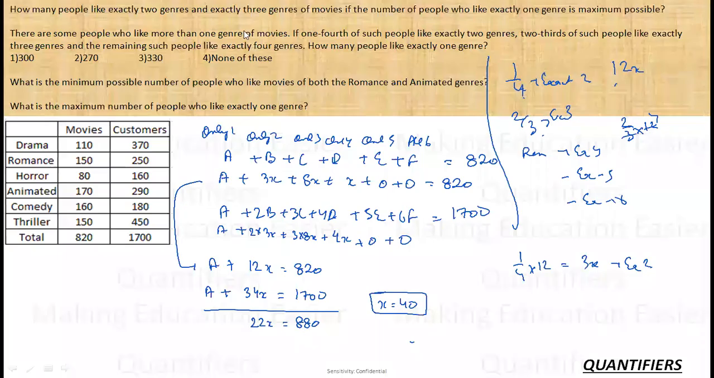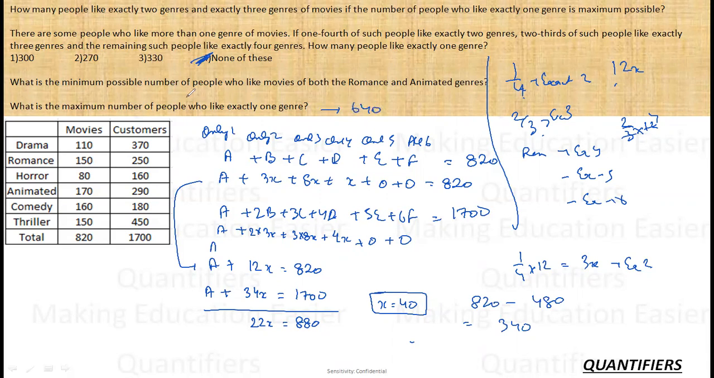So as soon as x is equal to 40, what do we need to find? We need to find how many people like exactly one genre, that is A plus 12 into 40 is 820. So 820 minus 480, that is 340. Sorry, 340 is those people who like only one genre. So the answer is none of these for this, right? Now this is already done, 640.